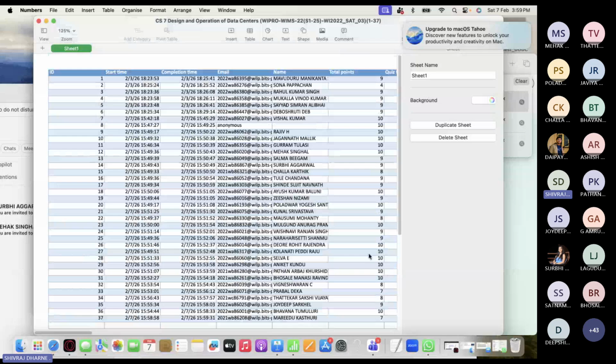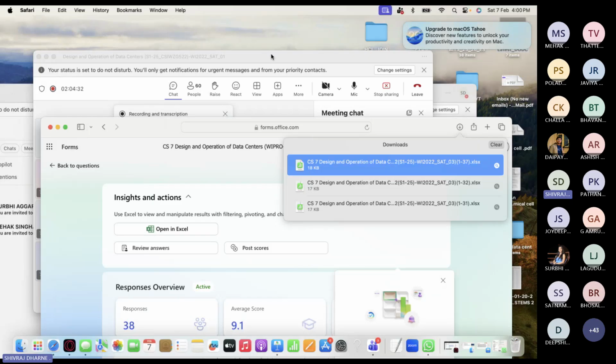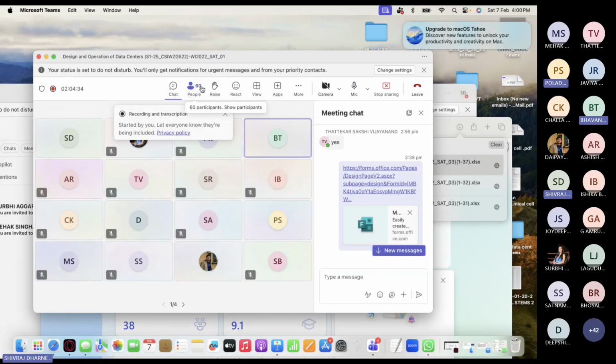But what about other people, man? 37 people only. Where are the other people? They are not able to do it. Okay, who is not able to do it? Can you please fix it? We can take 5 more minutes. Whoever is not able to do it, can you share the screen? Probably someone among us will help you. Can somebody please screen share it and show me how you are not able to do it? 37 people were able to do it. We are 56 people. Can anybody share it?